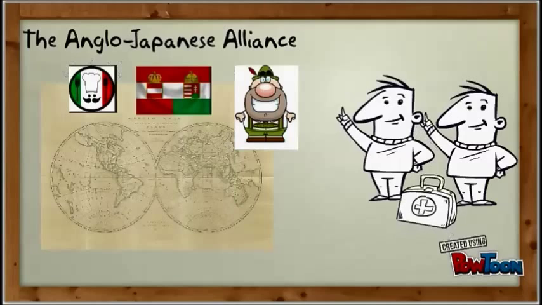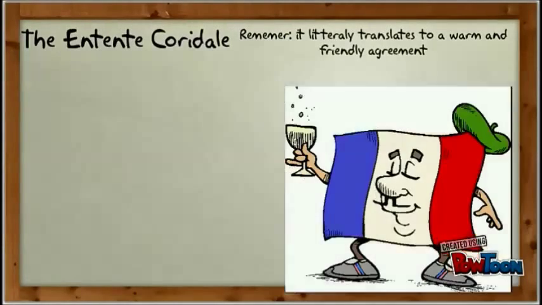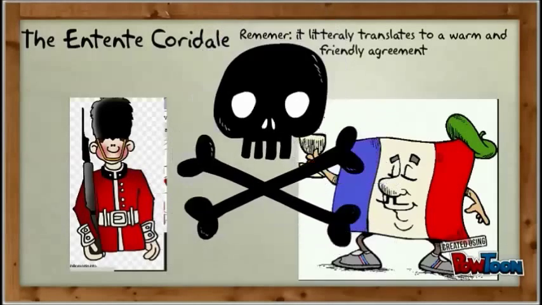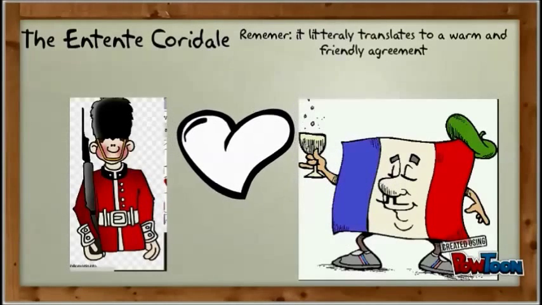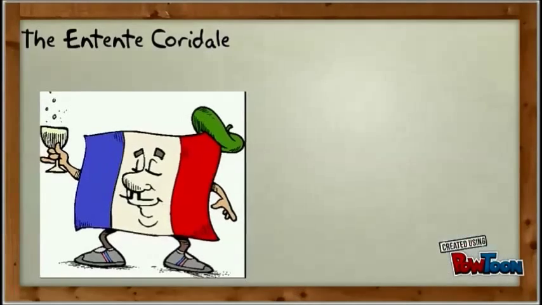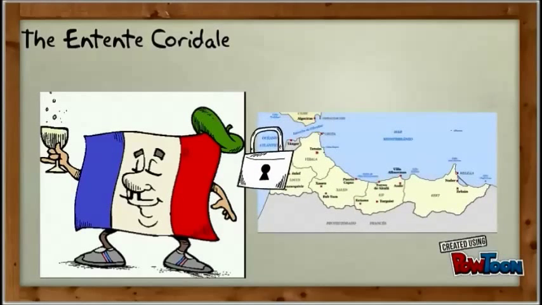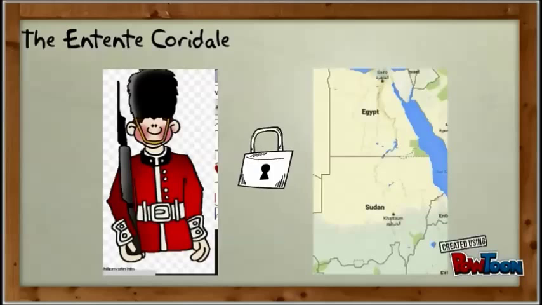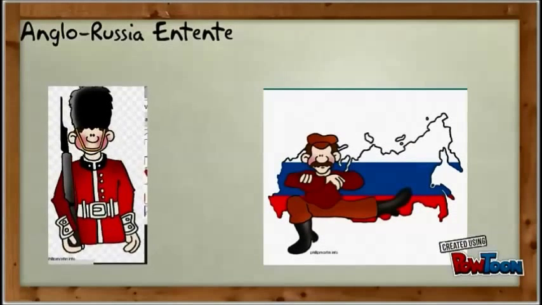Next up, we have the Entente Cordiale between France and Britain, who were natural enemies, but because of their fear of Germany, they have been fixing their issues and were enjoying doing so, so they made another alliance to fix even more issues. It made Britain recognize Morocco as French territory, and France would recognize Sudan and Egypt as British territory.